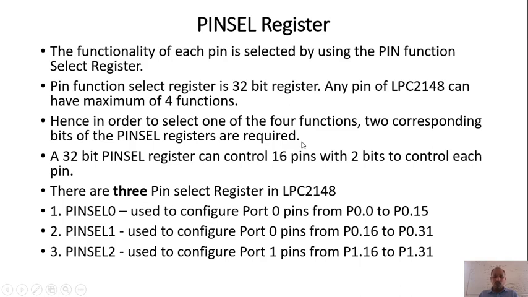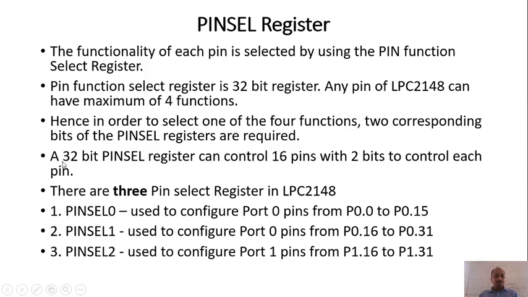As I told you, for choosing P0.0 as GPIO, I want to assign the P0.0 value as 00 in order to perform the GPIO function. Right? So 00 means how many bits? 2 bits are there. So by having 2 bits, I can choose the functions of any pin.